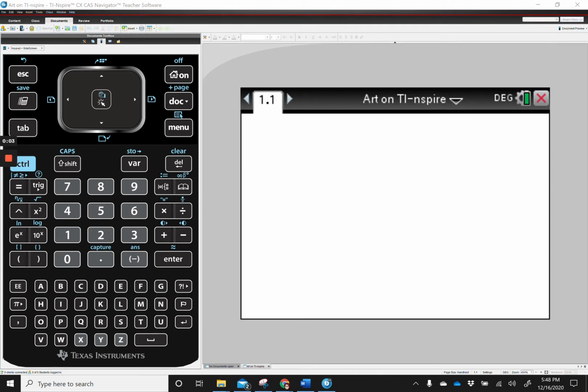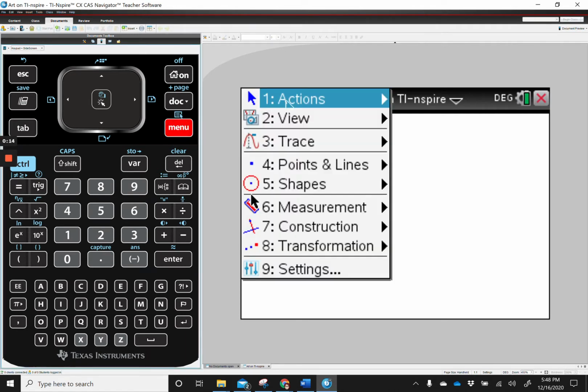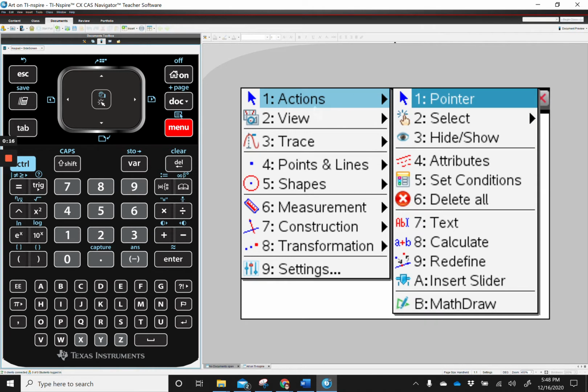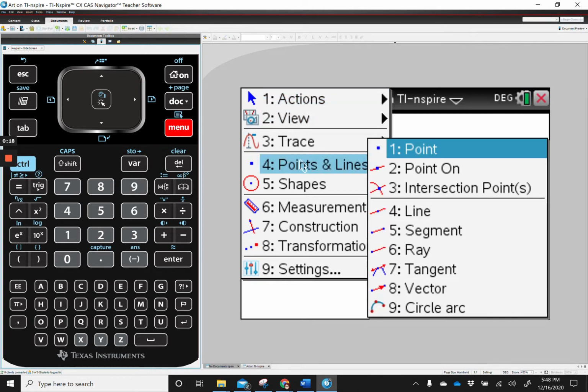Okay, guys, the object of this is for you to draw a picture using the menus on the Nspire. So this is a geometry page. The menu that you have here allows you to do several things. You're not going to be able to use all these menu items. Let me start with number 4, the points and lines.